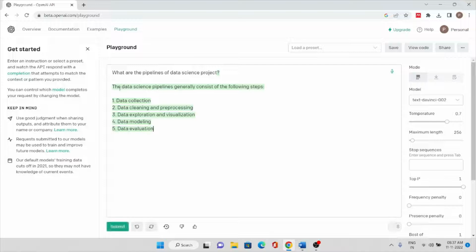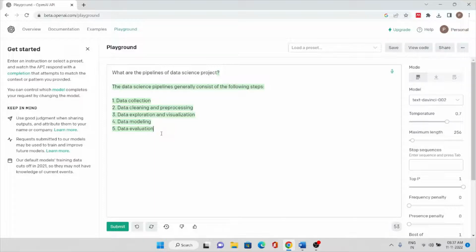Here you can see the data science pipelines generally consist of the following steps: data collection, data cleaning and pre-processing, data exploration and visualization, data modeling, data evaluation. Whatever you type, guys, it will automatically fetch the information. It will not ask for any more options, it will directly give the information.